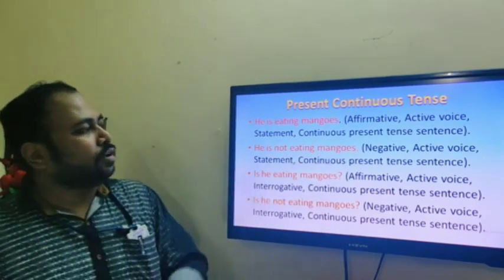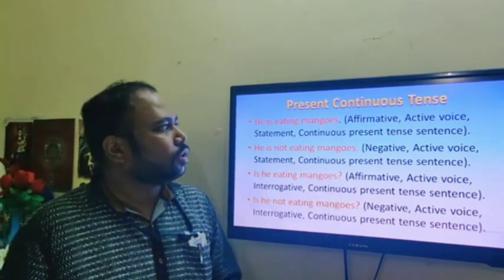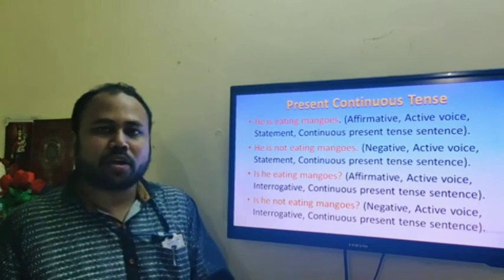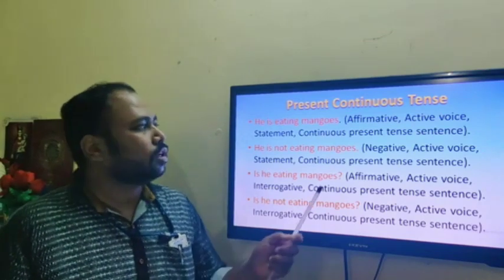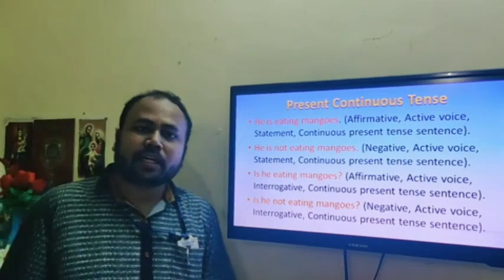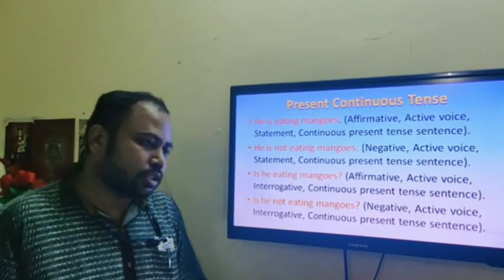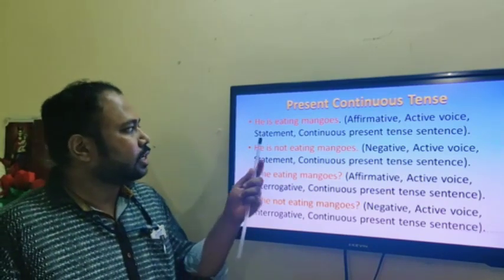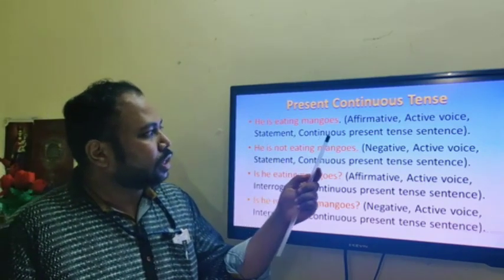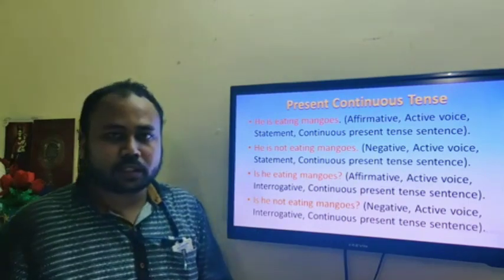This sentence can be defined as affirmative because there is no negation, no, not, never. Likewise, it is also in active voice because subject is in subject's place and object is in object's place, hence it is active voice for sure. It's a statement and it's a continuous present tense sentence.